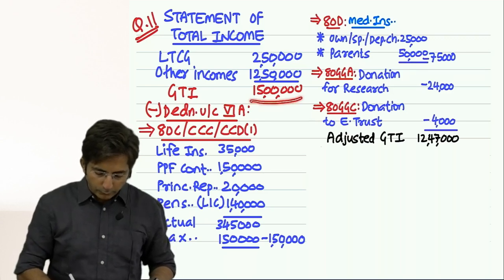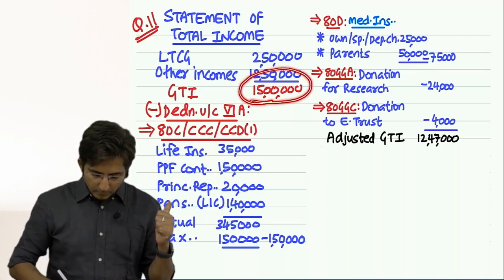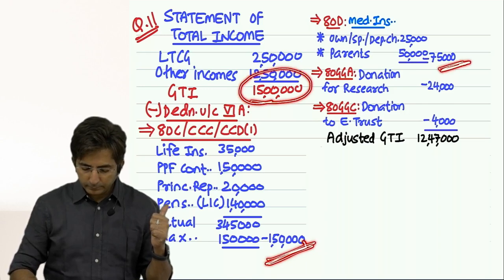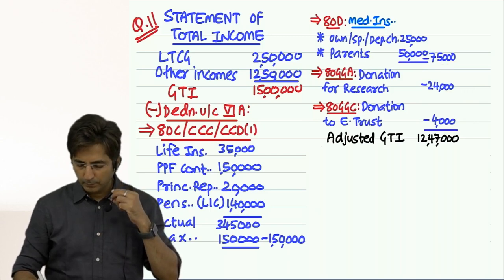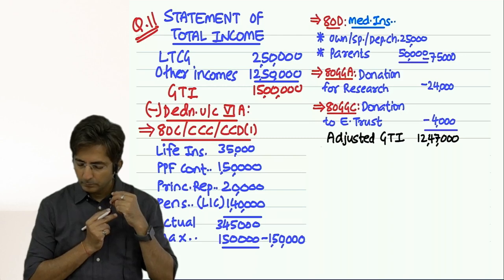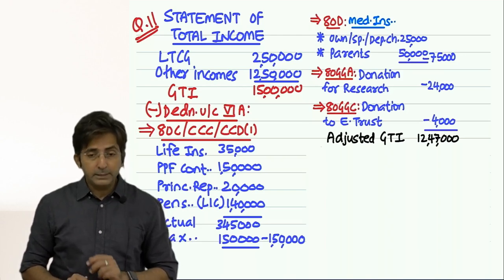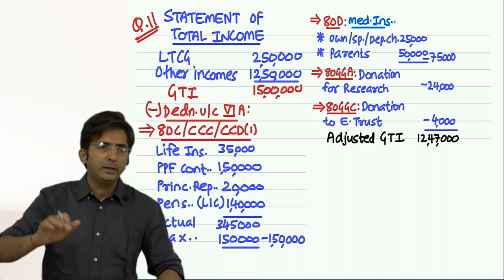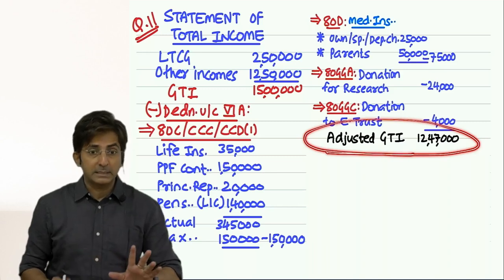Our gross total income was 15 lakhs. From that, 1,50,000 for 80C, 80CCC, 80CCD(1), 75,000 was 80D, 24,000 80GGA, 4,000 80GGC. All deductions you have to minus, except 80G. No, 80G you have to keep completely pending, unlimited, limited category, whole 80G you have to keep pending. Because adjusted gross total income means after all deductions except 80G.